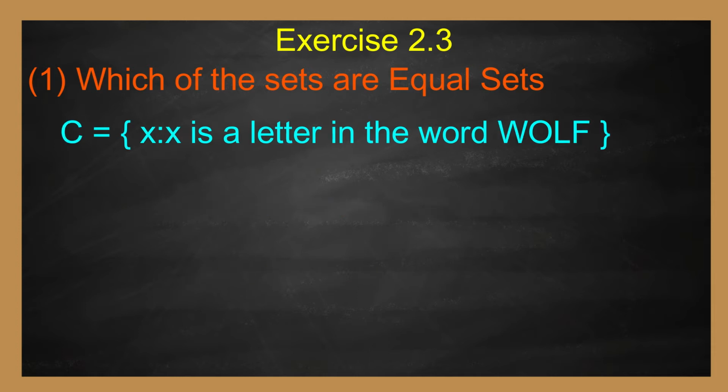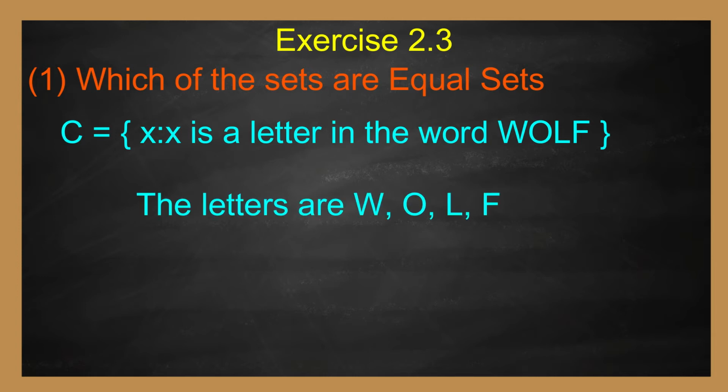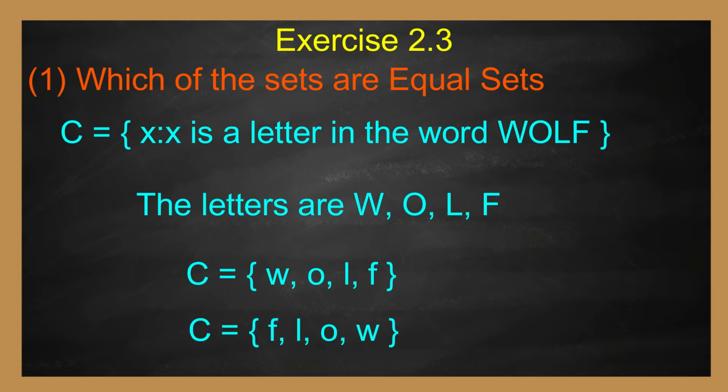Next, C equal to set of X such that X is a letter in the word wolf. The letters are W, O, L, F in the word wolf. Therefore, C equal to set of W, O, L, F. If we write the elements in alphabetical order, we get C equal to set of F, L, O, W.